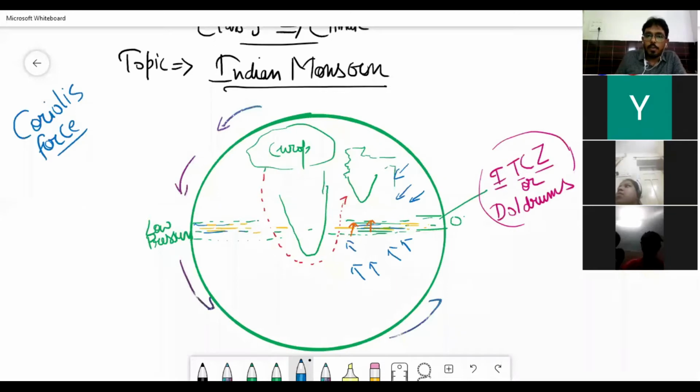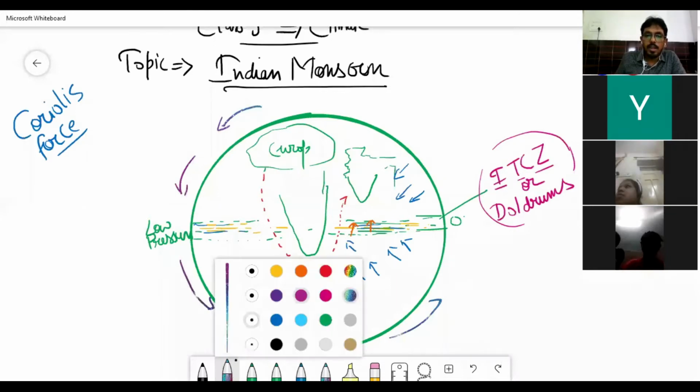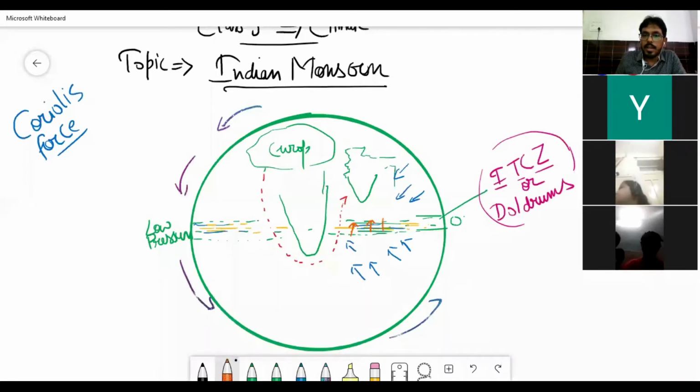Due to the Coriolis force, these winds which are moving straight started shifting in the right direction. Yes, the Coriolis force changes the direction at low pressure.